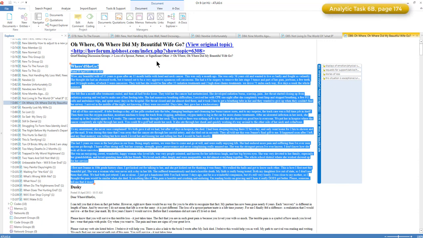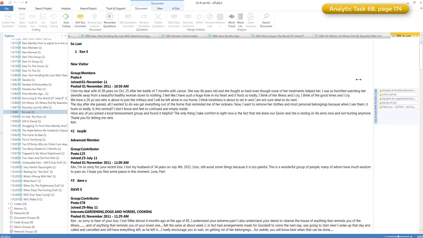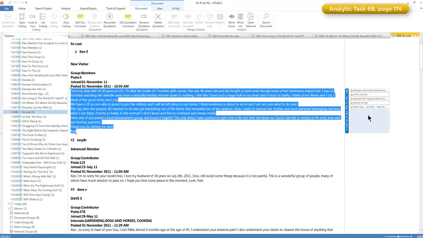Moving on to phase 6B, we would go through, and as you can see, we would read through each of the initial posts of the thread, and we would attach the codes that seemed to represent what was happening in that section of the online conversation. Whenever we would see new codes, we would of course create a new code and apply that to those quotations, and then we would talk about that later as a research team.